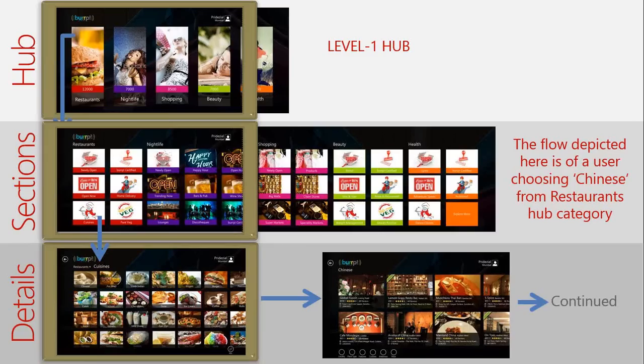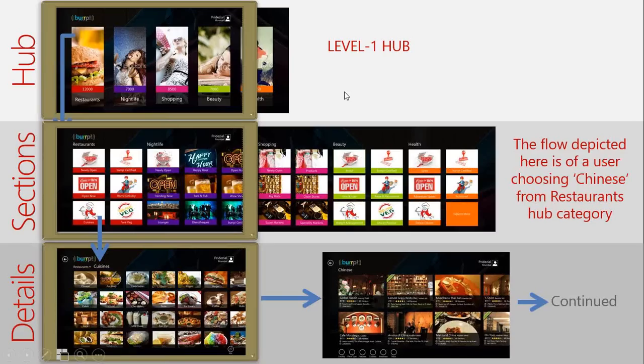It is built keeping in mind how to give a better user experience by properly structuring and categorizing their data, and finally landing into the details page, which is what the user is looking for. So if you have any of these ideas in your mind, if you are sitting with the app idea right now, for people who are already developing Windows 8 applications or in the middle of it, still is the time. If you think you need to take some time off to figure out the information architecture, it's cool. For people who will be just starting a Windows 8 application probably after this session or later on, you should think about how the flow of information and the navigation of information plays a major role in your app development.